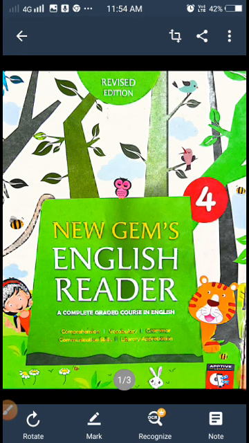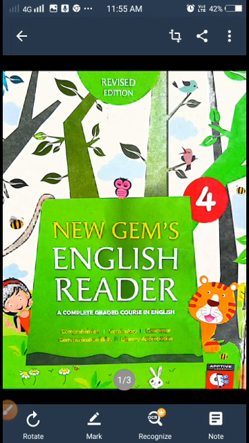Okay, students, this is my request to all of you. While you are appearing in this test, please be ready with this. What is that? A pencil, a sharpener, an eraser, along with one blank sheet of paper. Once again: a pencil, a sharpener, an eraser, along with one blank sheet of paper. Why you need a blank sheet of paper, I will show you. Here I will show you the question.